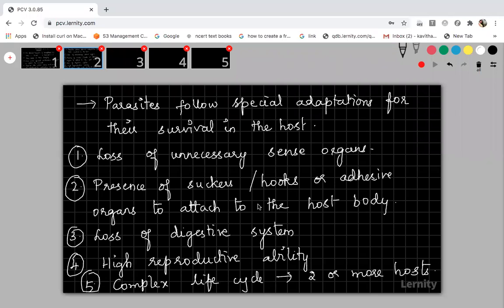So these are some of the adaptations. Like this, you have so many adaptations. I just want to tell you some adaptations which help the parasite to survive in the host body, right? And the majority of parasites will harm the host by reducing its growth, reproduction, survival, and population density.